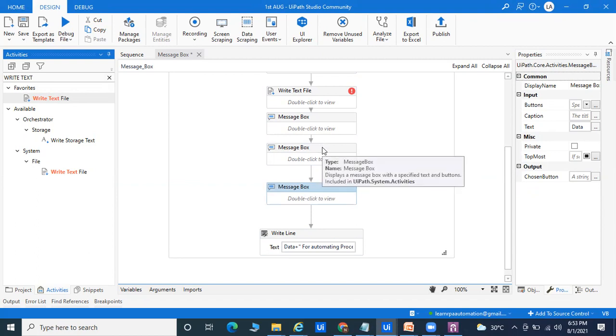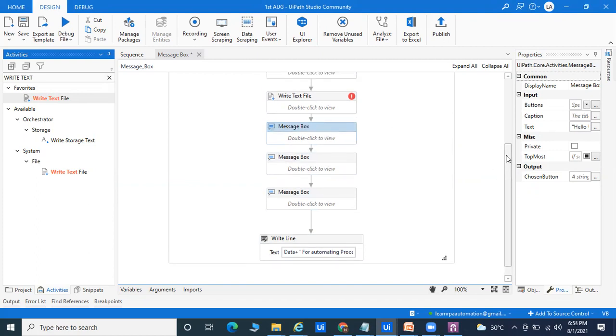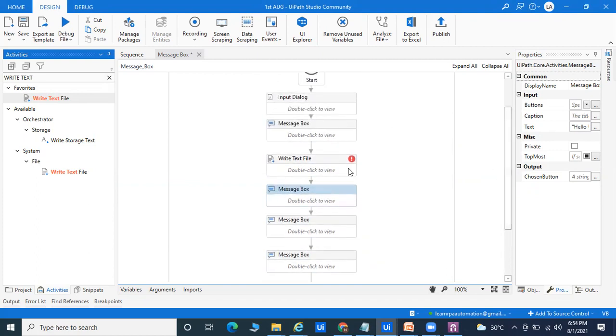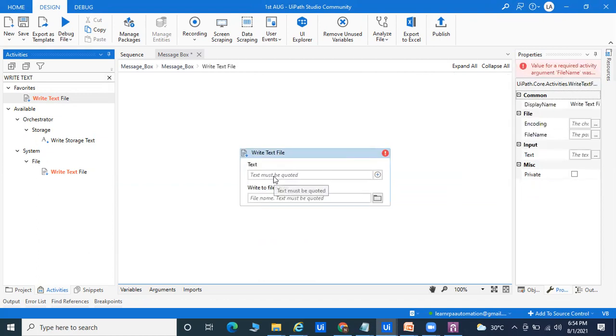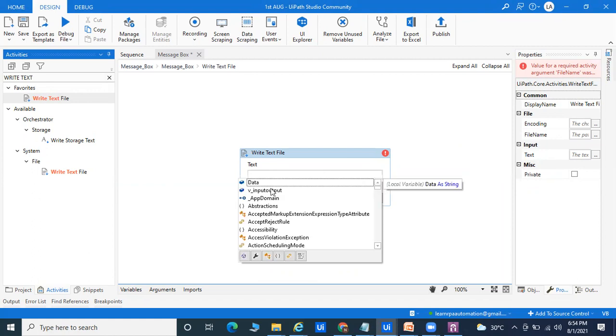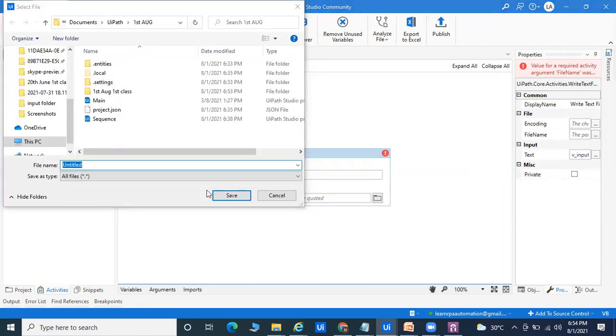Inside the Write Text File activity, what text do I want to write? Whatever I'm taking from the input dialog, that is the variable I'll pass. And where do I want to write? Inside the 1st August project, in any folder. So here I directly pass the input data and save.